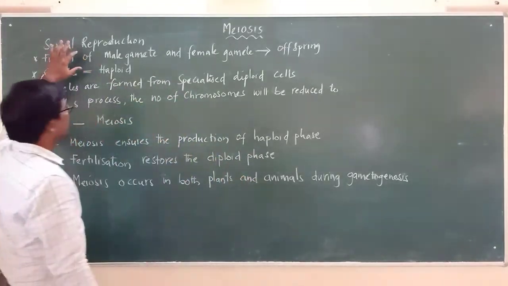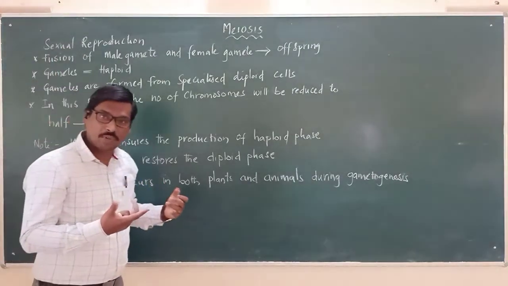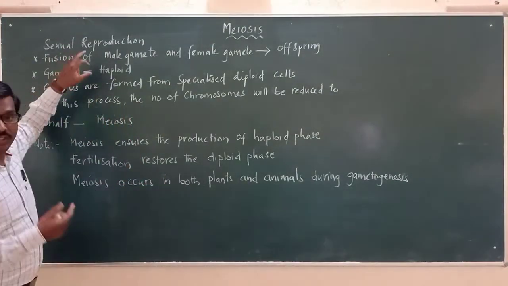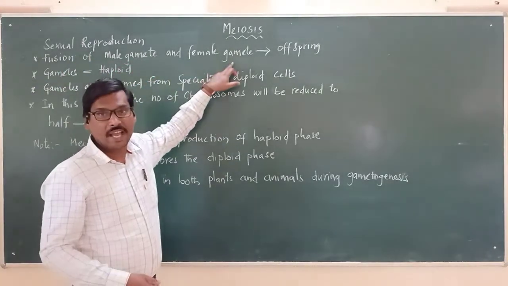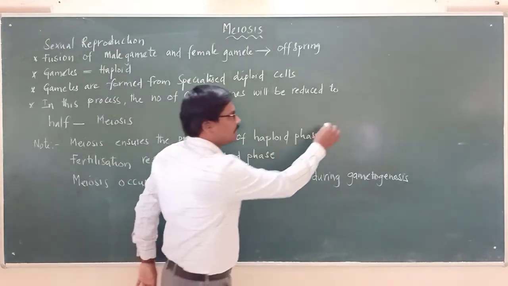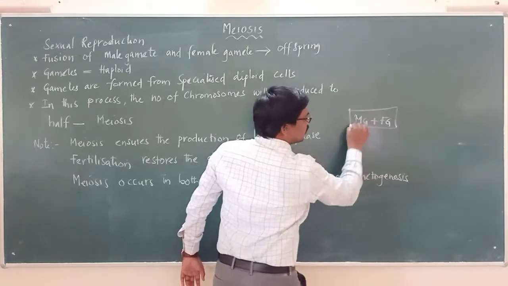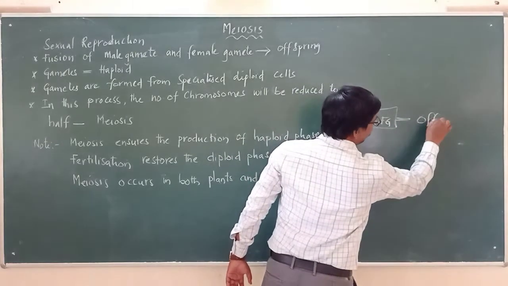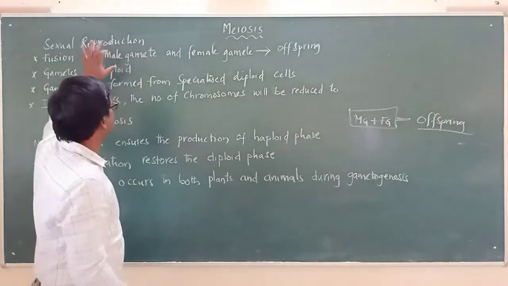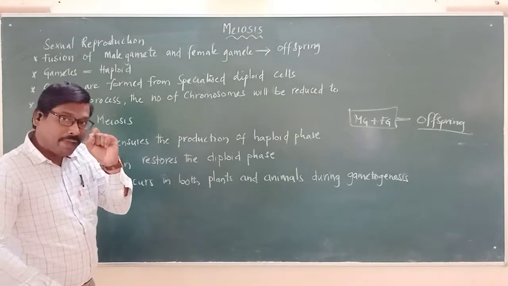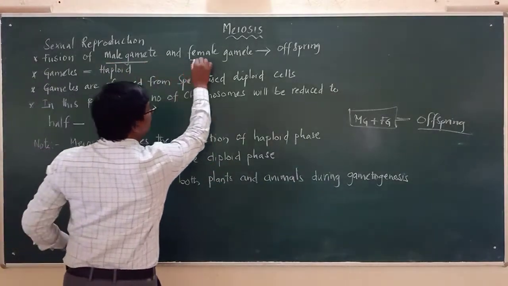When we say that meiosis is very important in sexual reproduction, how is it important? Let us learn about this. During sexual reproduction, fusion of the male gamete and the female gamete takes place. These two join together to form the offspring. This is the common process in sexual reproduction.